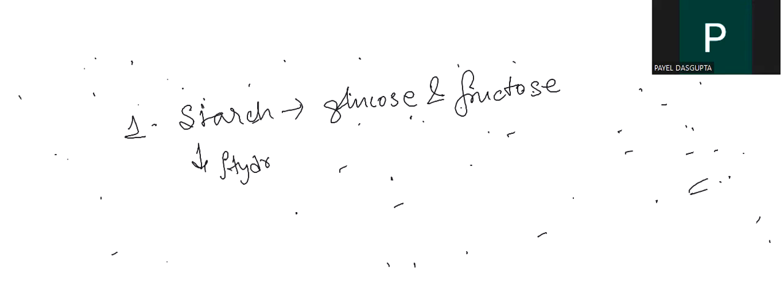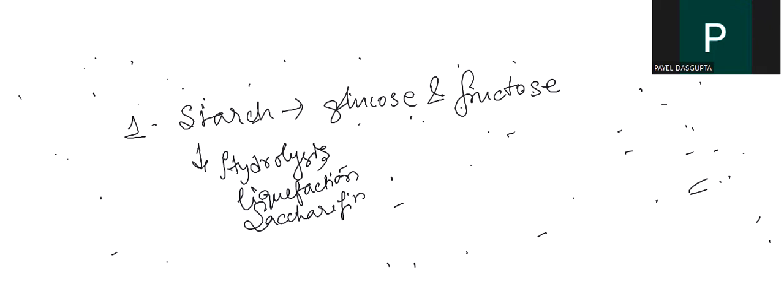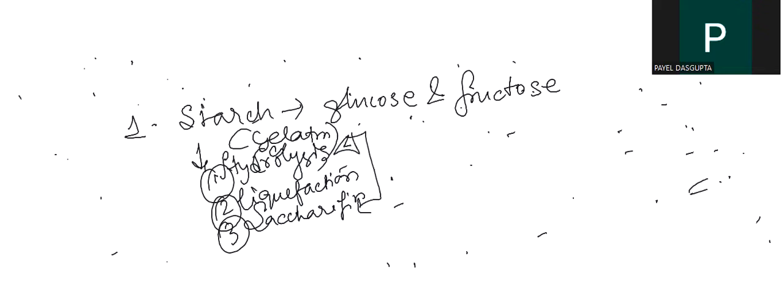From starch, we have 3 processes: hydrolysis, mainly with the gelatinization part, then the liquefaction part, and then the saccharification part. We discussed the gelatinization temperature and the mechanism of what happens in gelatinization.